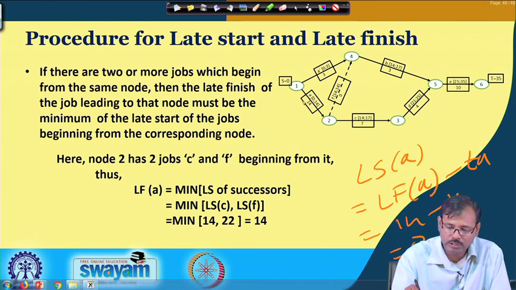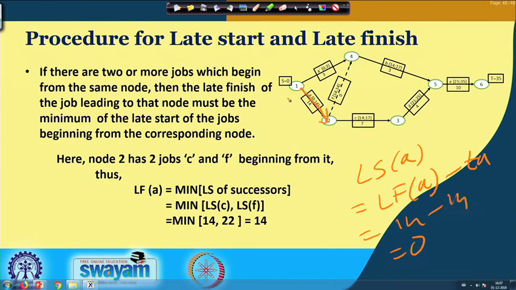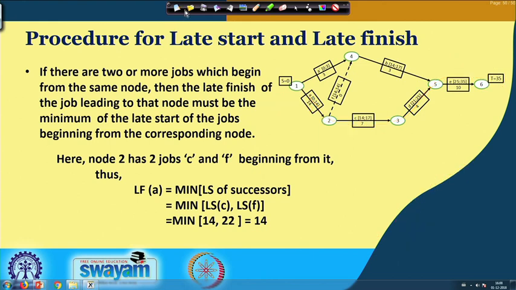So, this job must be started at 0 time and must be finished at 14 time, latest, for completion of all these networks at a target time of 35. So, this is very important, and this algorithm is required to be understood properly.